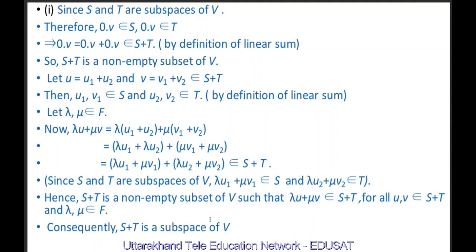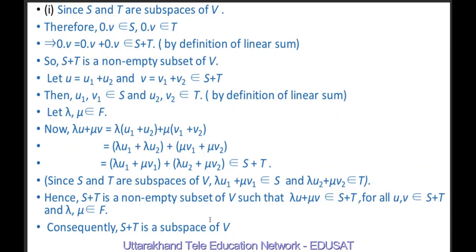This belongs to S plus T. Because S is a subspace of V, therefore lambda u1 plus mu v1 belongs to S. And because T is a subspace of V, therefore lambda u2 plus mu v2 belongs to T.